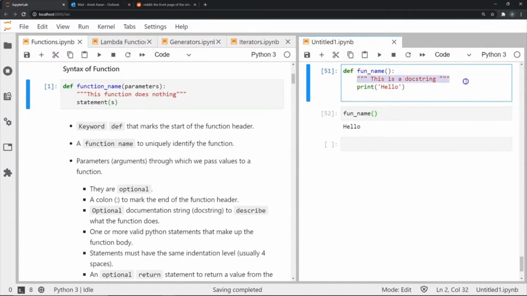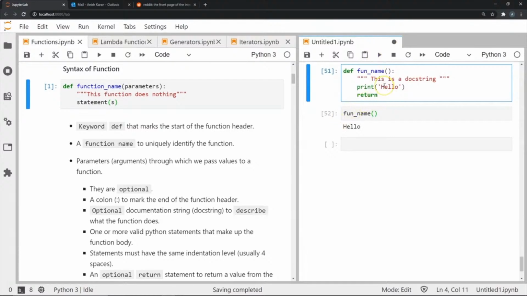So we can use a doc string for that. Of course, this is an optional thing. We don't have to include this. But for the sake of this, let's just keep it here. After that, the rest of the function will contain whatever task we want to do with it, and that will be indented. Finally, we can also include a return keyword, and what the return keyword does is, at any point you find the return keyword in a function, you immediately leave the function and you go back to where this function was called.